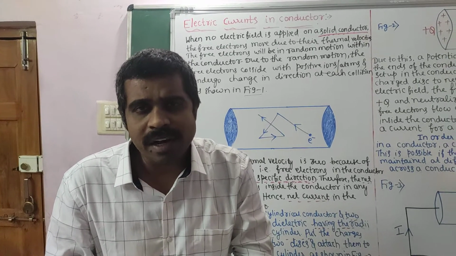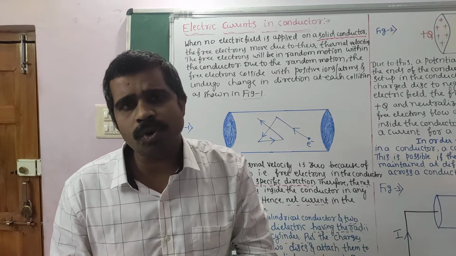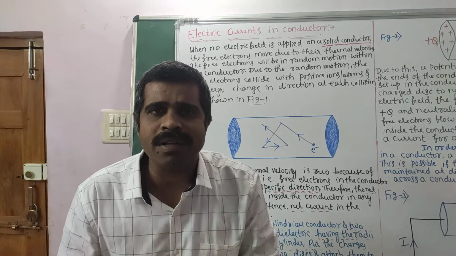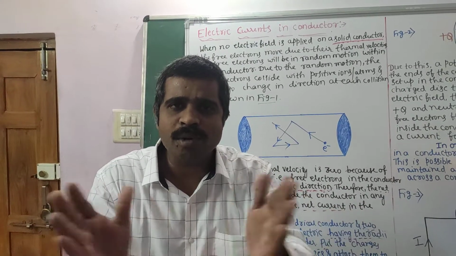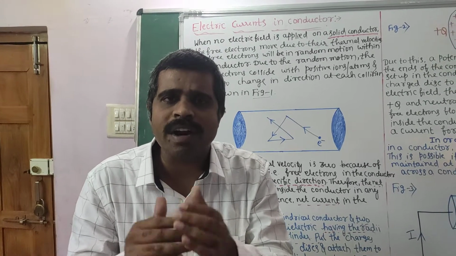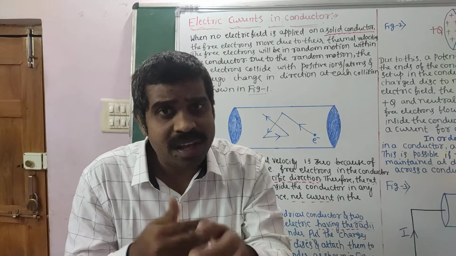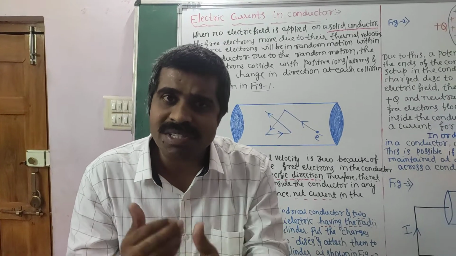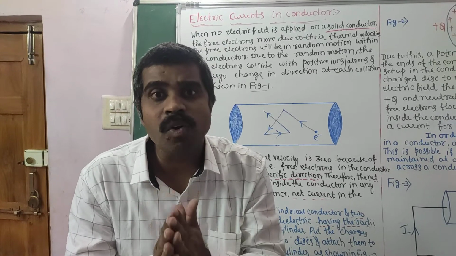Now let us see, before this, all of you know kinetic theory of gases. I want to recall your first year knowledge. In kinetic theory of gases, you take one container. When you see the random motion of gas molecules, they move in random motion. Because of this random motion, they collide with each other, and the temperature increases. Because of this increase in temperature, they gain thermal velocity.